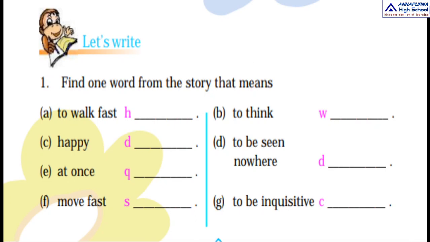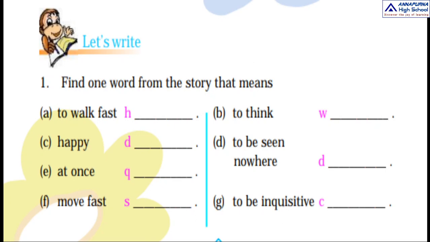Okay, so to be seen nowhere means disappeared. Next one is move fast. So move fast means scamper. Next one is to be inquisitive. So children, inquisitive means someone who asks so many questions. That means curious. Okay, so to be inquisitive means curious.